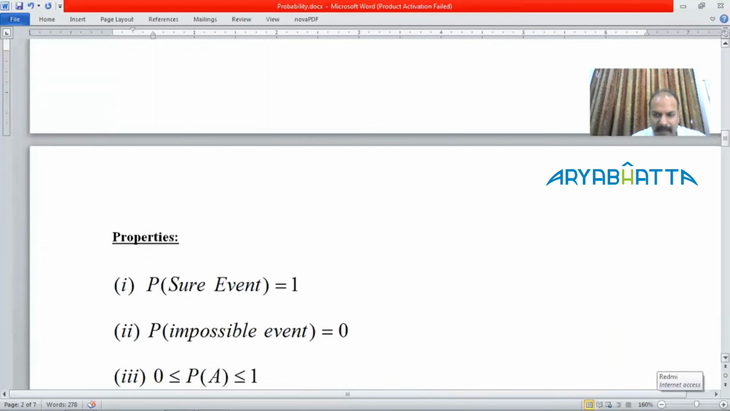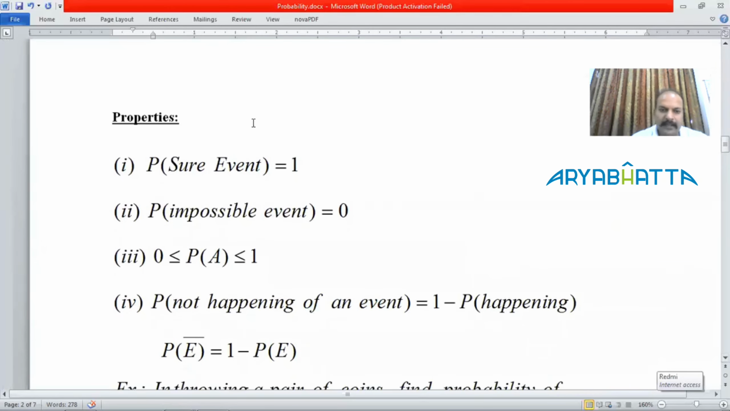Then, a few properties of probabilities. Probability of a sure event is 1. Like I'm recording this video on Wednesday, so today is Wednesday. This is a sure event, so the probability is 1. The probability of an impossible event is 0.